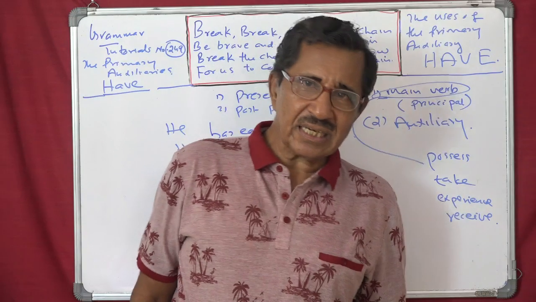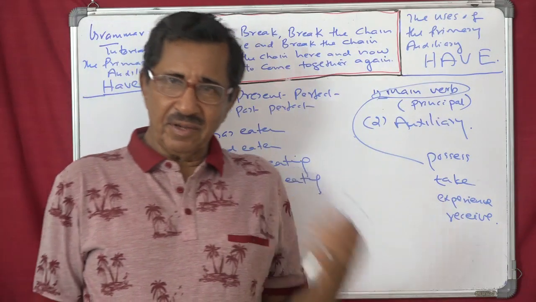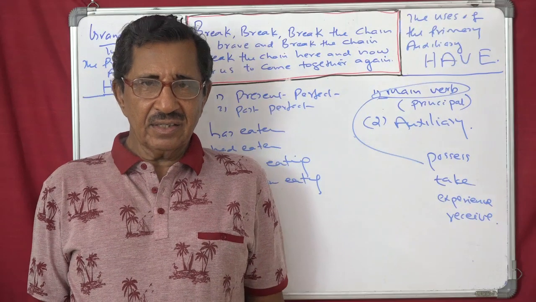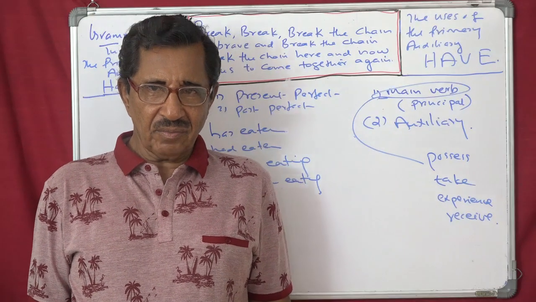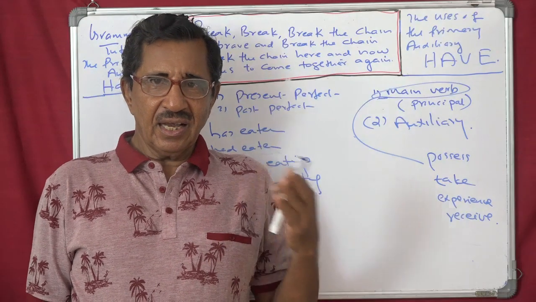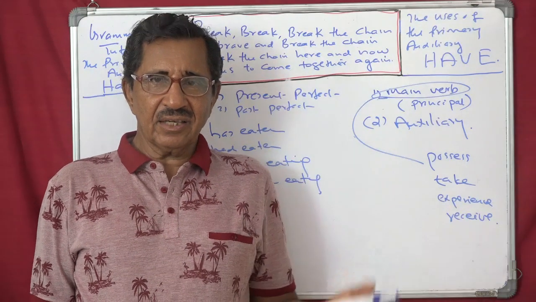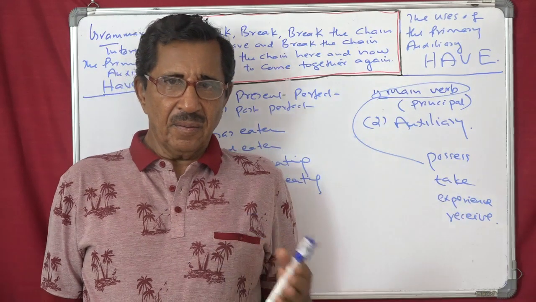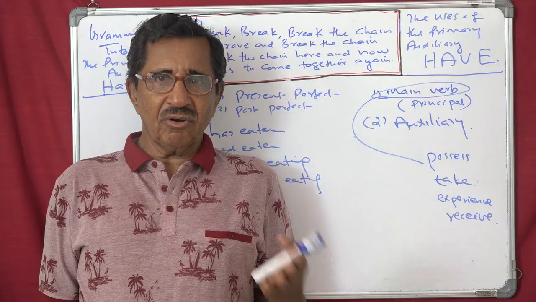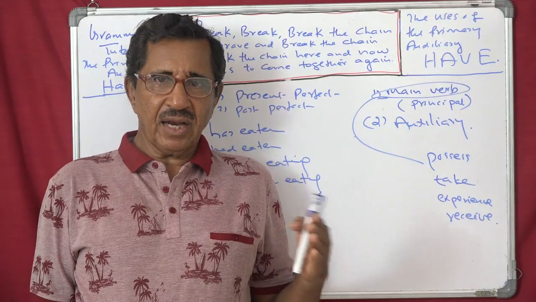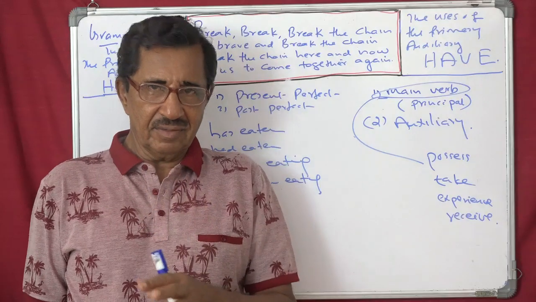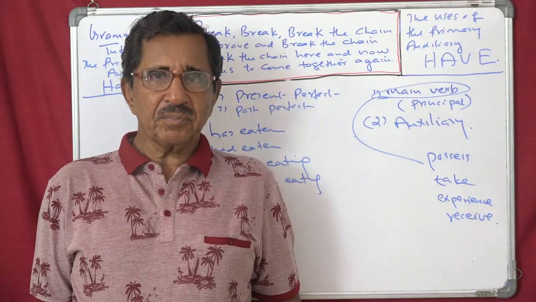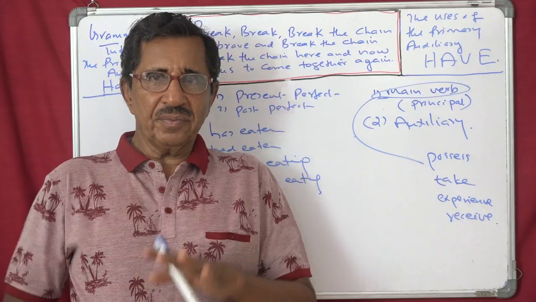So the primary auxiliary have can be a main verb. As a main verb it means possess: I have a car. Take: have some more food. Experience: I have a headache. And receive: I had a phone call. As present perfect, has gone, have gone. Past perfect, had gone, same. Present perfect continuous, has been going. Past perfect continuous, had been going. Hope that is clear to you.